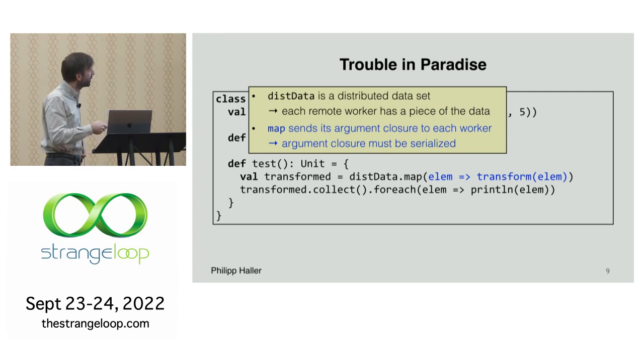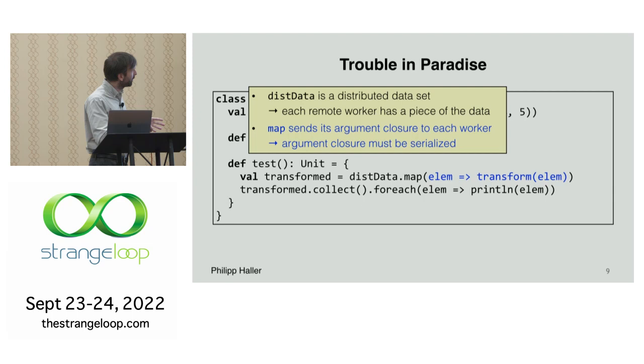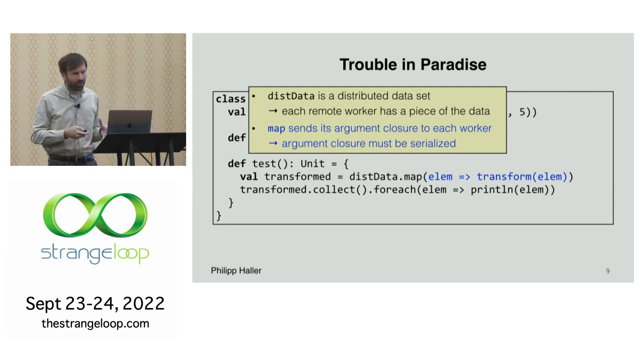And like I mentioned, a distributed data set is spread across a number of worker or executor nodes. To run map basically requires that this closure is serialized and sent to each of these workers. So we have to be able to serialize this closure.